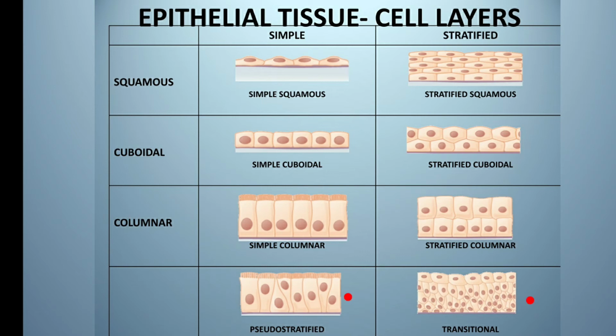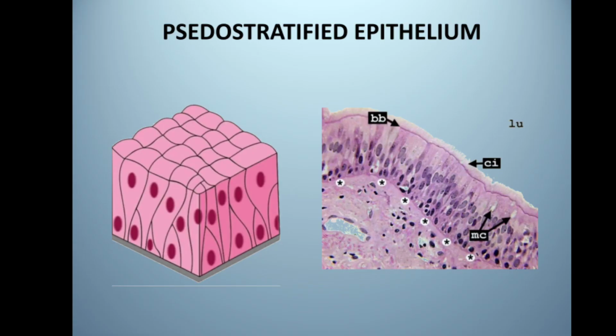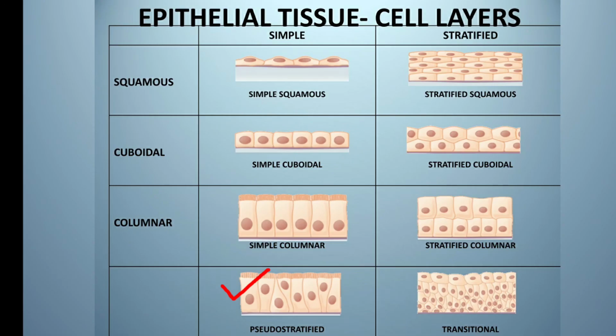And these two types are little different. This one is pseudo-stratified epithelium. These are made up of single layer of column-shaped cell, but as some of the cells are shorter and some are taller, it seems that there is two layers of cells. Actually, it is the single layer of cell. That's why it is kept under simple epithelium. And the nuclei also, they are at the different level. So it gives an illusion that it is not a single layer but double layered tissue. That's why it is given the name pseudo-stratified, means it is falsely stratified, falsely layered.